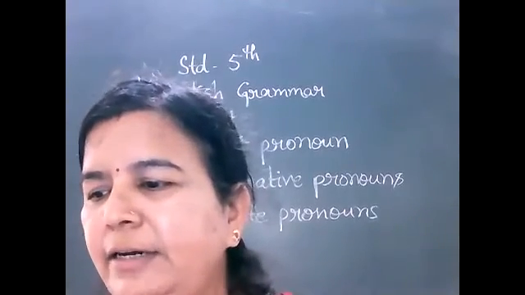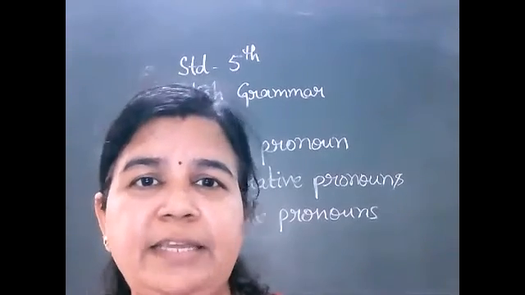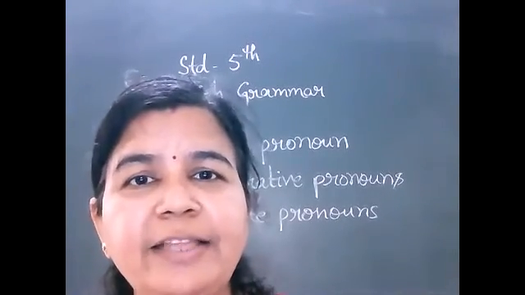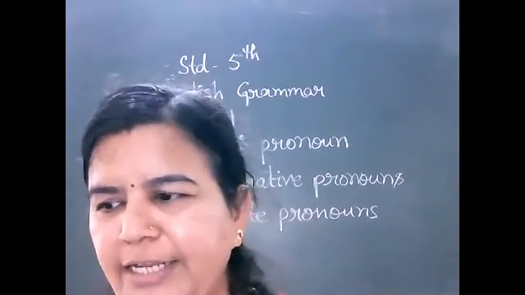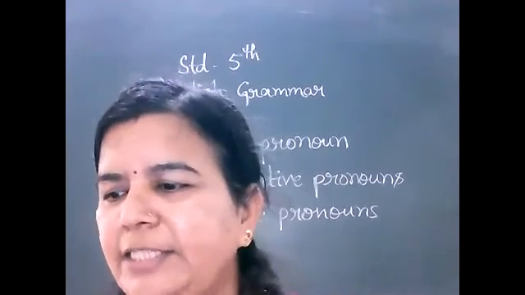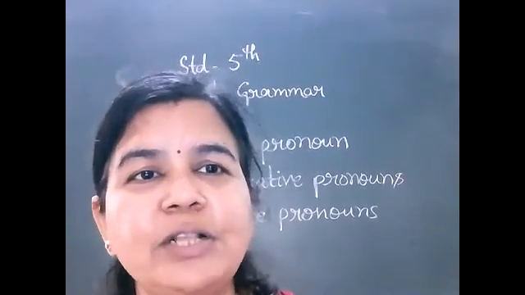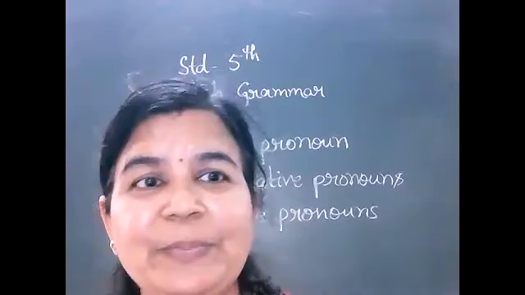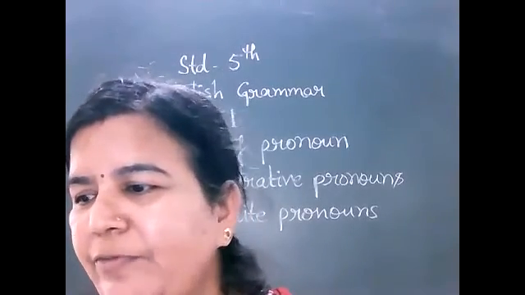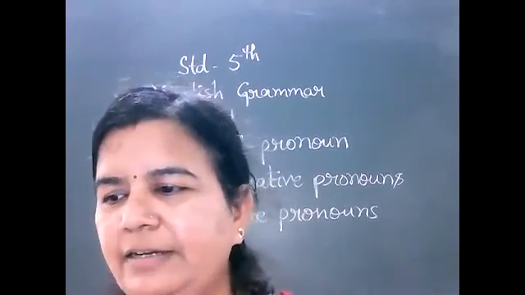And next, none. None is kept unheard. None, nobody. It does not identify one person or thing. So this is the right answer. None is kept unheard. And next, everyone wants to be happy. Everyone also does not identify one person or a thing. So everyone is an indefinite pronoun.